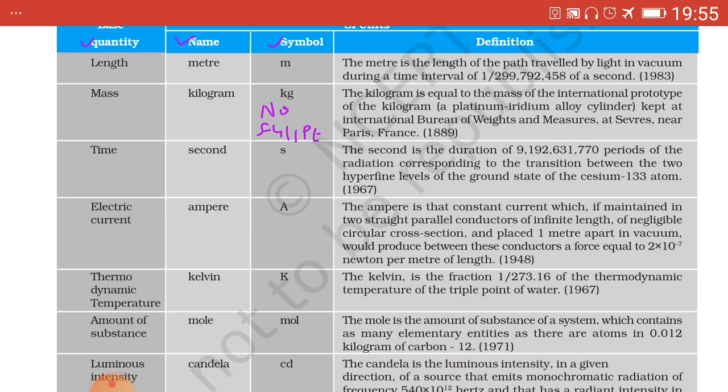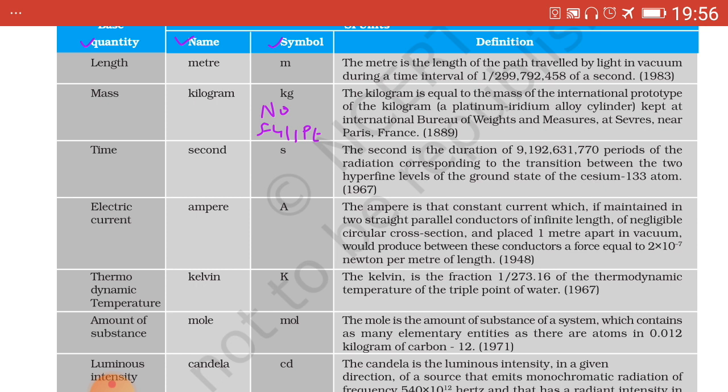Fourth point, the units of physical quantities in numerator and denominator should be written as 1:1 only. For example, the SI unit of acceleration has to be written as m by s square or m s raised to minus 2, all small letters, but not as m upon s, because a equals v upon t.